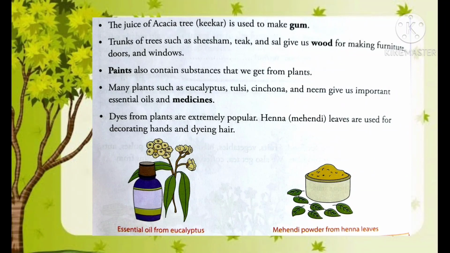Many plants have medicinal values also, for example tulsi, neem, etc. They also give us essential oils. Dyes from plants are extremely popular. Henna or mehndi leaves are used for decorating hands and dyeing hair. So these show how important plants are for human beings.